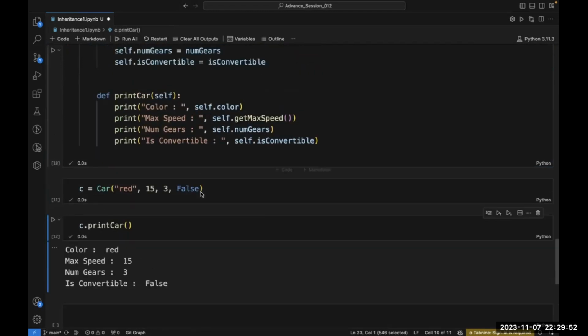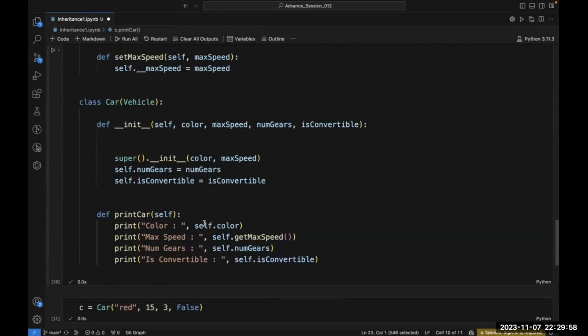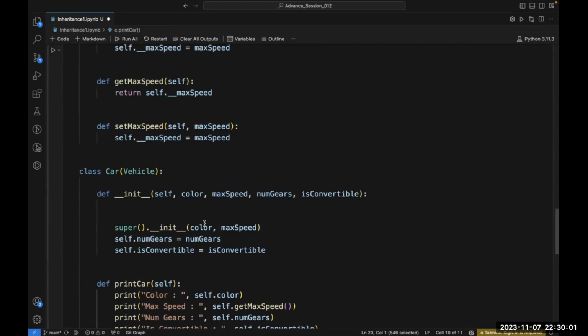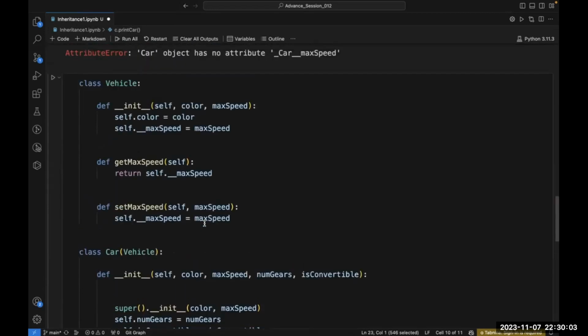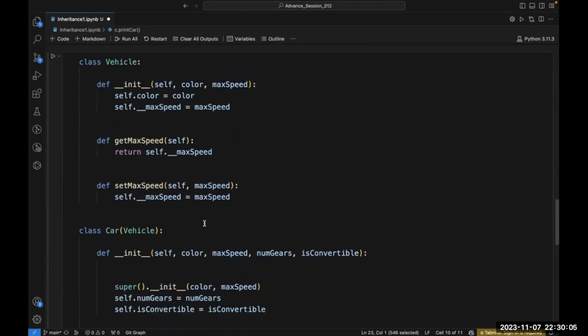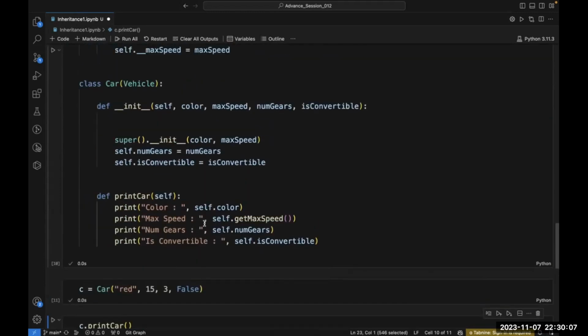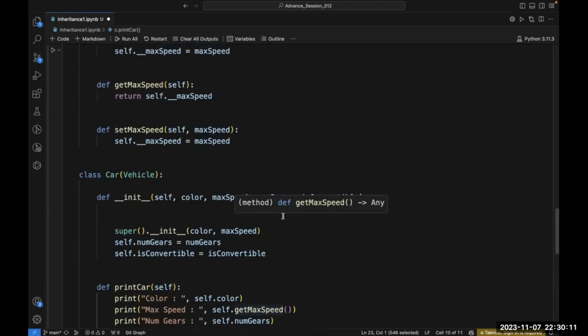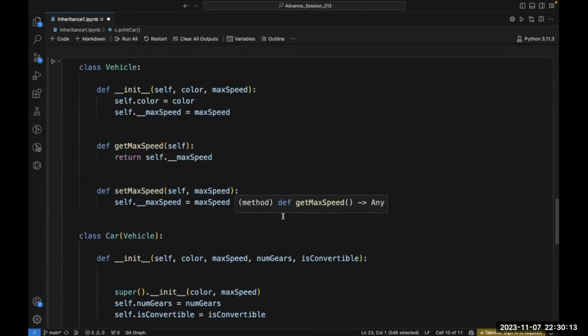Now I am getting the maximum speed. Maximum speed is 15, number of gears is 3. So this is a workaround to access the private members. So what exactly I am doing this time, I am accessing this max speed, but I am accessing this through the vehicle class.